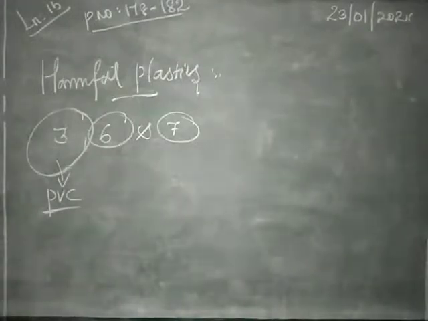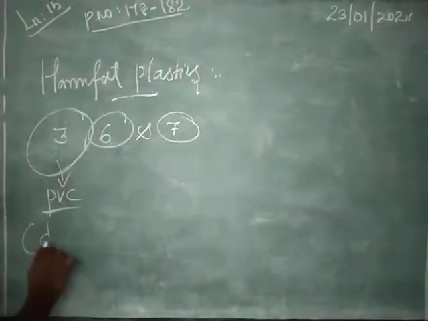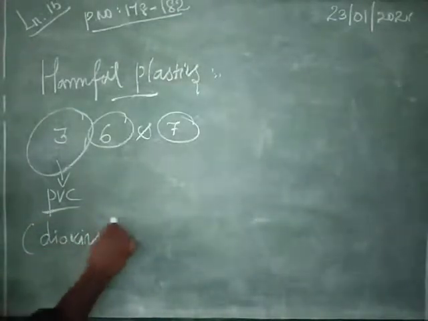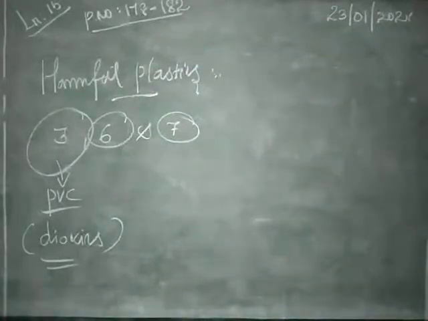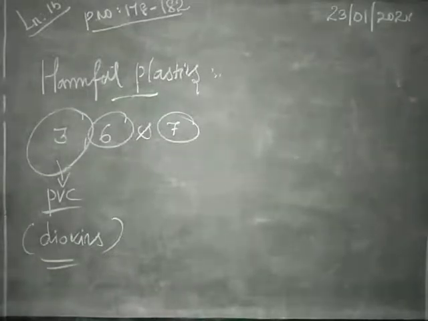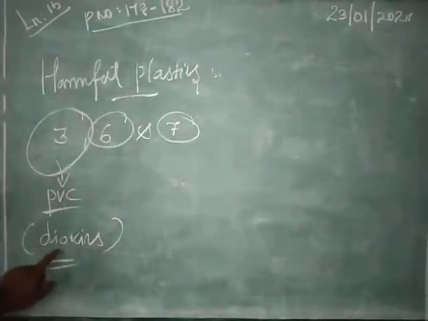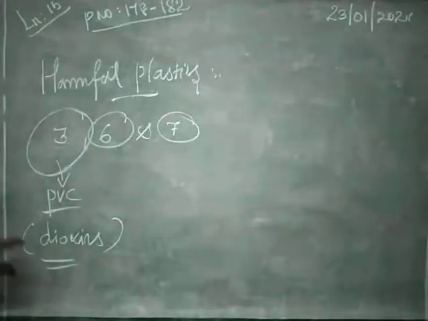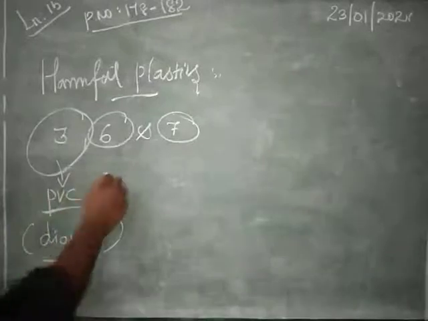Next, burning PVC releases dioxin gases. These are the disadvantages of PVC. First, they add two types of chemicals, cadmium and lead. Next they add phthalates, which are chemical additives. Next, if we burn PVC, it releases dioxin gases. These dioxin gases are very dangerous to our human body. Next one, resin code number 6, that is called polystyrene plastics.